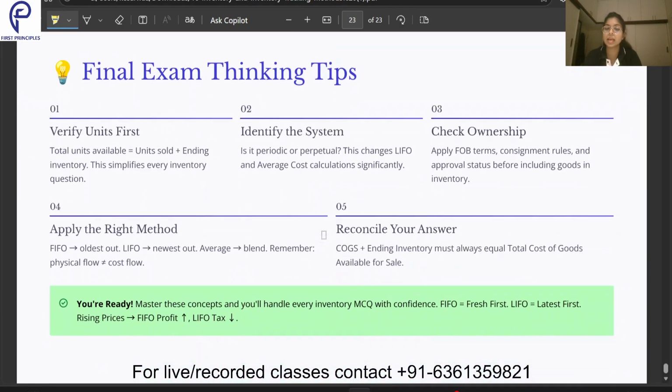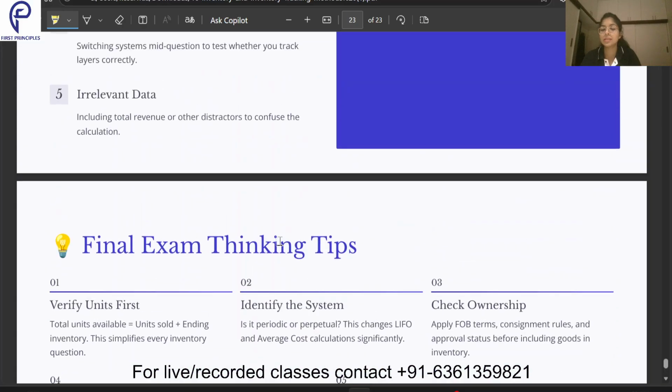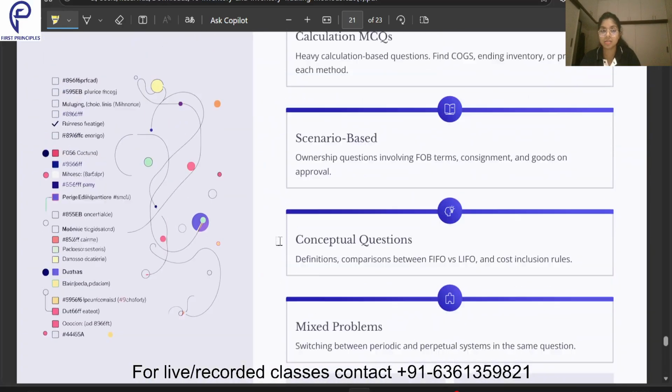Now some final exam thinking tips, that's how you should think in the exam. First of all, check the total number of units available, then identify which system to use, periodic or perpetual. Then check the ownership status, whether it is FOB shipping or FOB destination, then apply the right method, FIFO or LIFO. And finally, when you get your answer, the sum total of COGS and ending inventory should equal the total cost of goods available for sale. If you follow all these things, this chapter will be very easy for you guys.